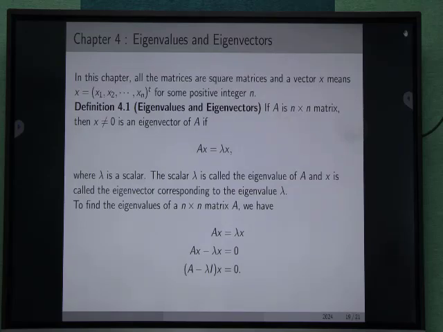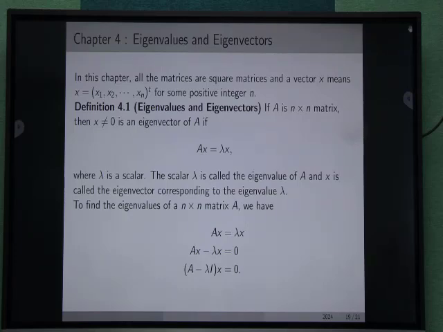Eigenvalues and eigenvectors. If A is an n × n matrix and x is any non-zero vector, if Ax = λx, where λ is a scalar, then the scalar λ is called the eigenvalue of A and x is called the eigenvector corresponding to the eigenvalue λ.